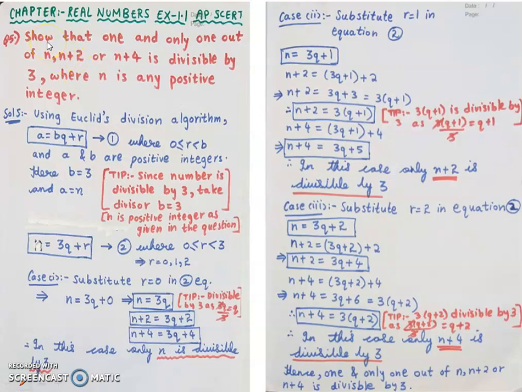This question shows that one and only one out of n plus 2 or n plus 4 is divisible by 3, where n is any positive integer.